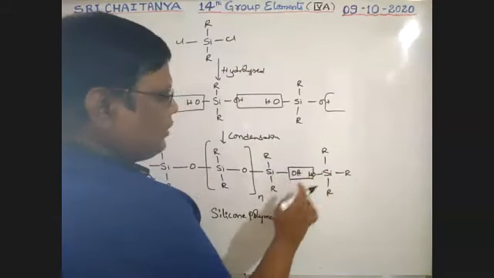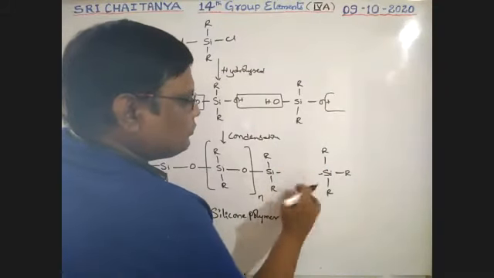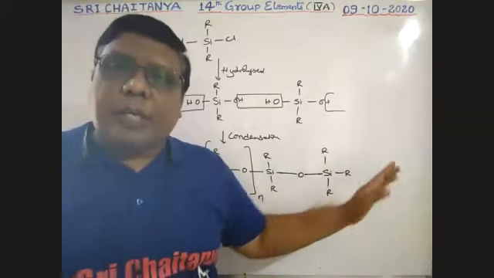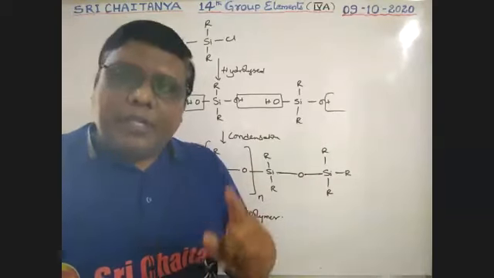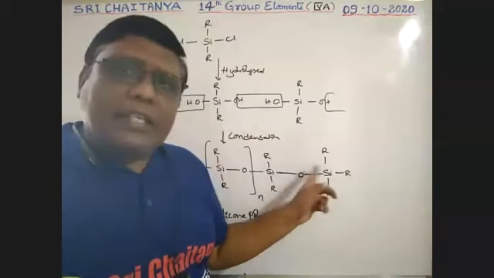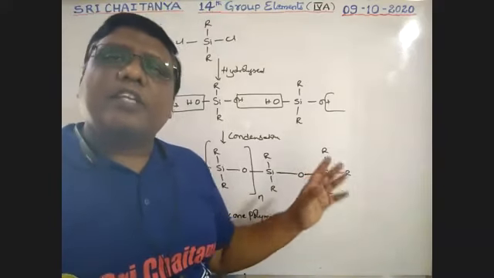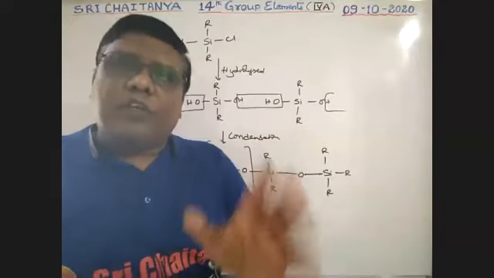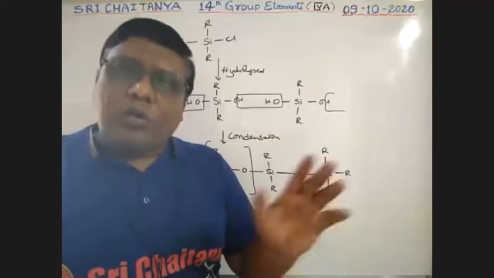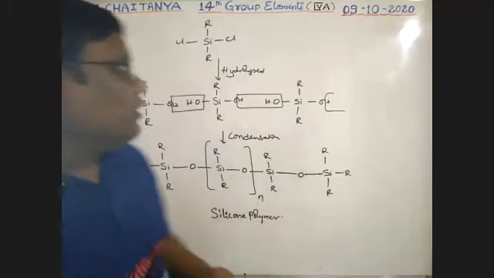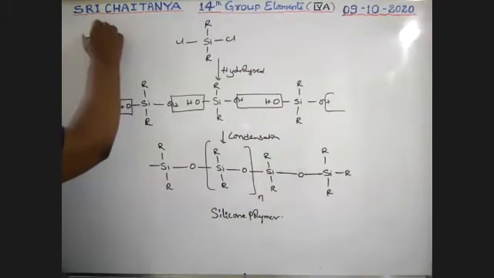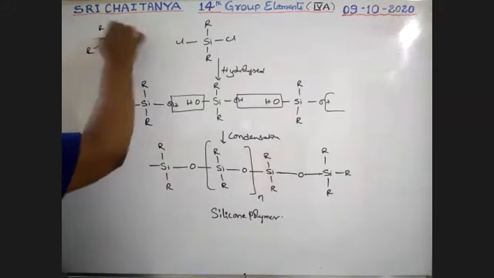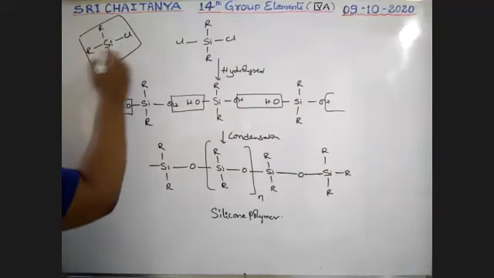Dehydration takes place and automatically the O-link is formed, but further continuation is not possible. That means the chain is terminated here. So if you use trialkyl silyl hydroxide, the chain is controlled. Therefore, if you want to control or terminate the chain, trialkyl silyl chloride is used.